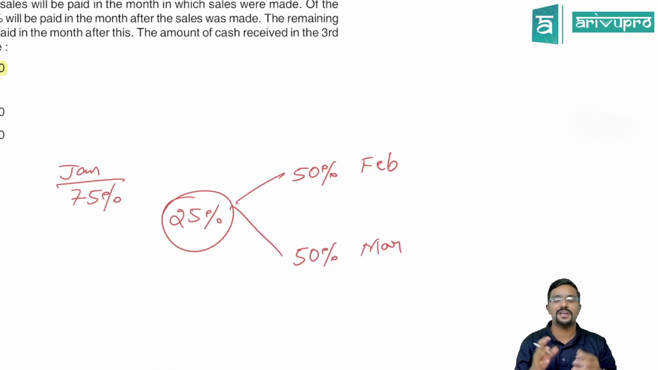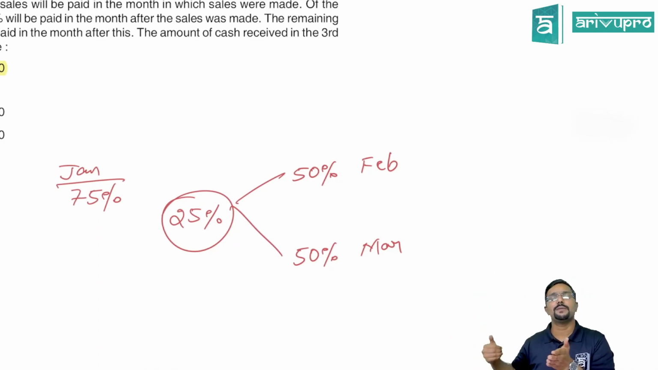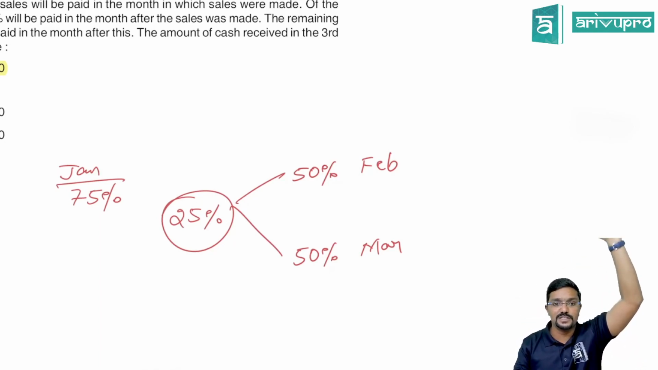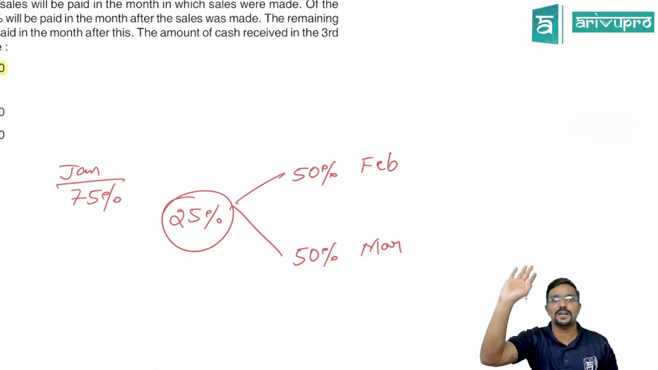So whenever you make sales, immediately in that month only you will collect 75%. Of the remaining amount, 50% will be collected in next month. Remaining 50% you will collect in the last month, that is in the third month. Please be careful, guys. Don't straight away take 75%, 50%, 50% of the sales, because 50 plus 50 plus 75 will be 175. That is not the correct answer.